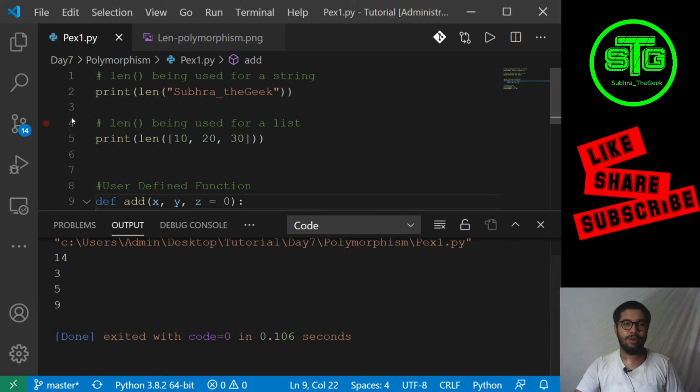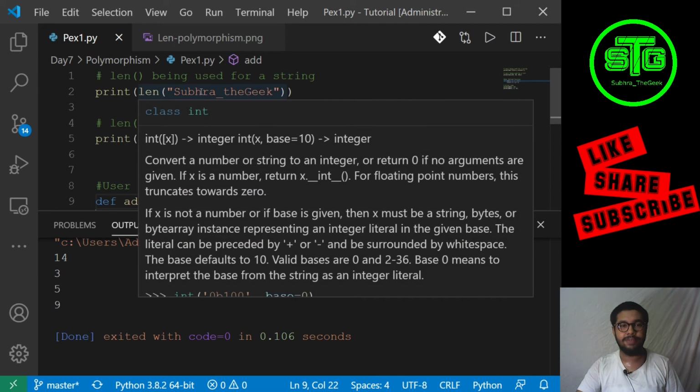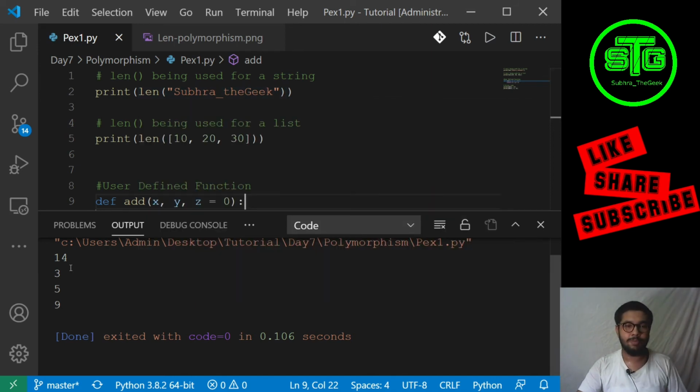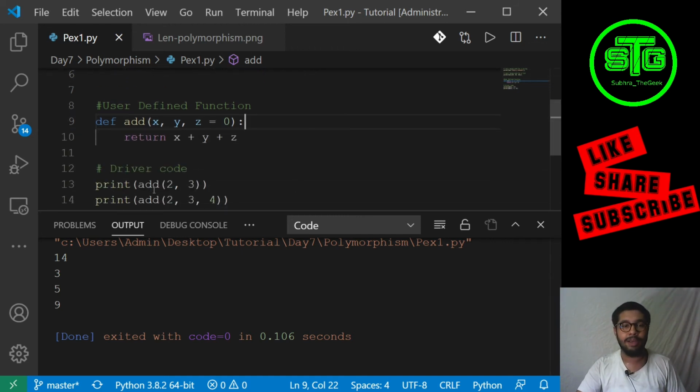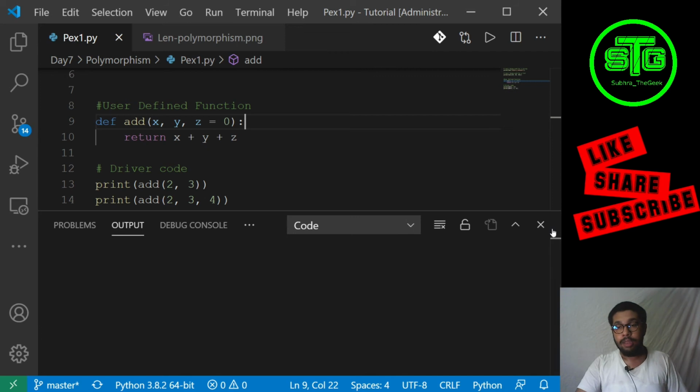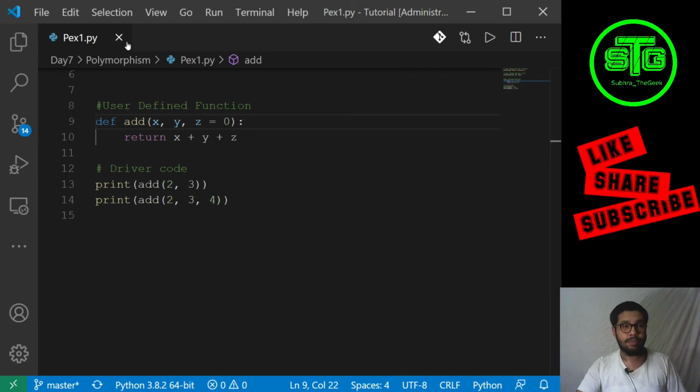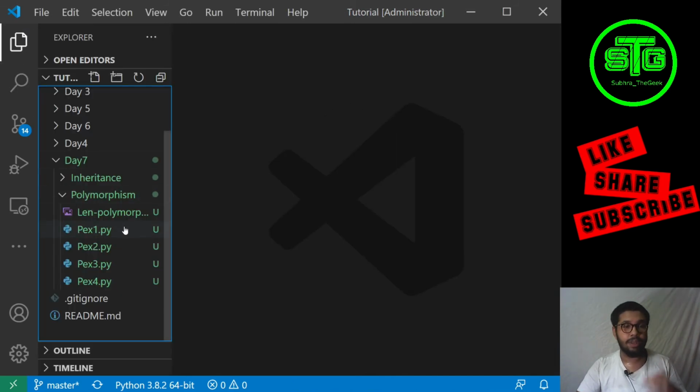Yeah. So what is the length of this Shubhro the Geek? 1, 2, 3, 4, 5, 6, 7, 8, 9, 10, 11, 12, 13, 14. 14 characters are there, so it is printing 14. And now the len of this 3 element list is 3. And 2 plus 3 is 5, and 2 plus 3 plus 4 is 9. So it is doing the exact same thing which I just talked about. Now let's close this and move on to the next example.